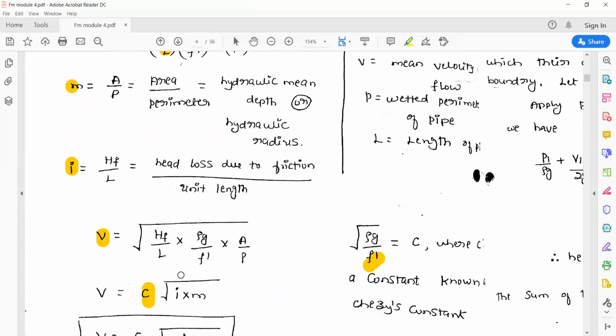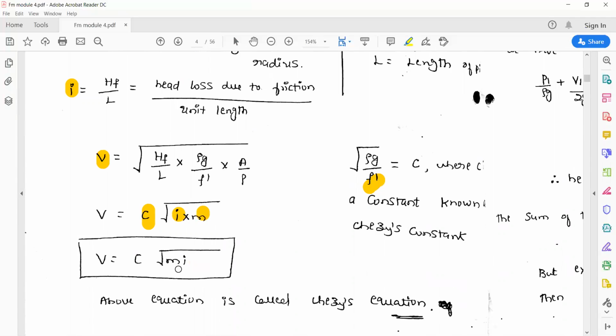So h_f = (f·L·V²)/(2gD)... in the Chezy's form, V is equal to C into square root of mi. So this equation is called Chezy's equation. By making use of both the Darcy-Weisbach and Chezy's equations, we can calculate the value of head loss due